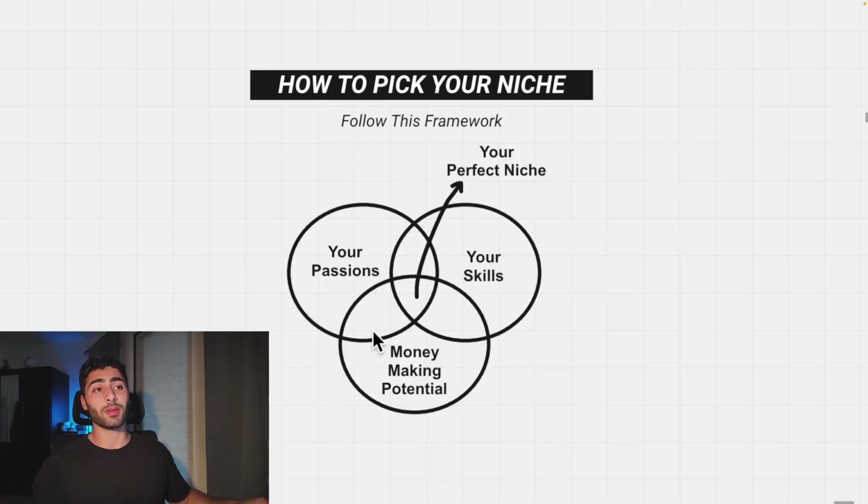And then this bottom part of the equation here is the money-making potential. This is obviously probably the most important part here, because yes, you could build a page around like typewriters if you want, if you're passionate about it and you have skills in it, but is that going to make you money? Most likely not. So you need to make sure that the niche that you're going into actually has money-making potential. It's attracting a high-quality audience, and an audience that, let's say, is from the US. That would be ideal. First world countries, US, Canada, UK, Australia, attracting that type of audience. And that way it's just going to make your page a lot easier to monetize later down the line.